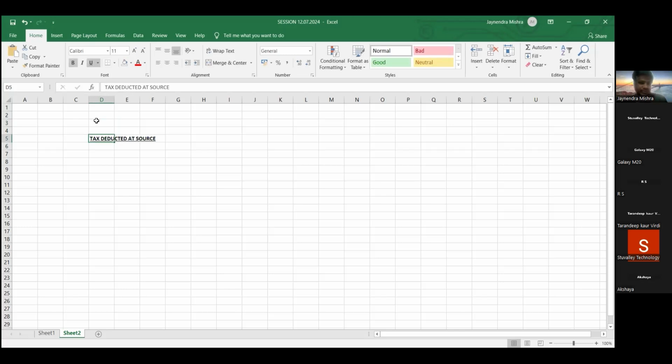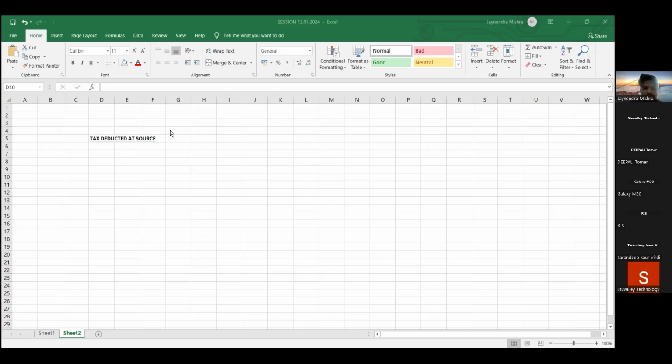Full form of TDS is basically, friends, tax deducted at source. So what is the basic meaning of TDS, friends? When you start working as an accountant, you will find that in an accountant's life, there are so many transactions in the day-to-day accounting process having impact of TDS.